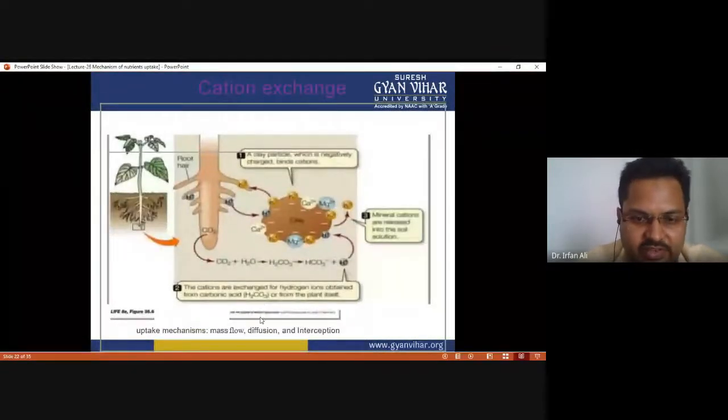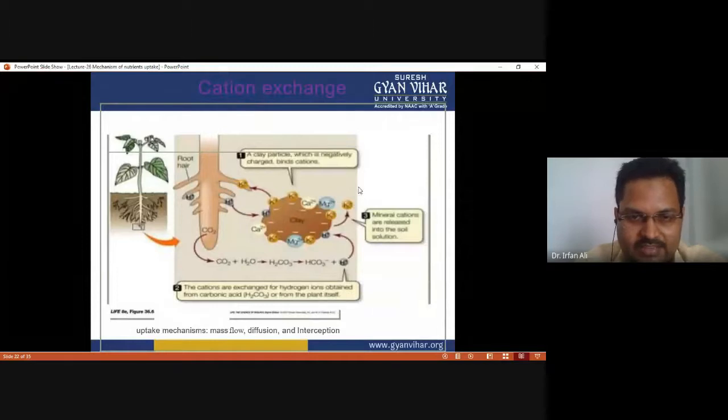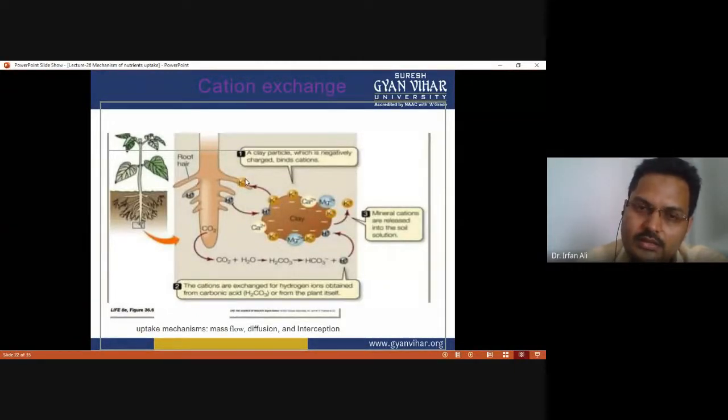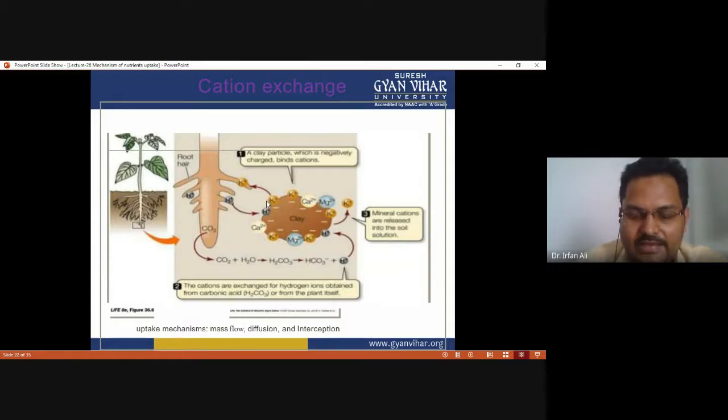See this figure. In this figure we can see that the hydrogen moves out toward the clay particle and potassium moves in toward the root hair. This is called ion exchange. Below you can see that carbonic acid, H2CO3, is also involved, which we will discuss in the second type of ion exchange theory.